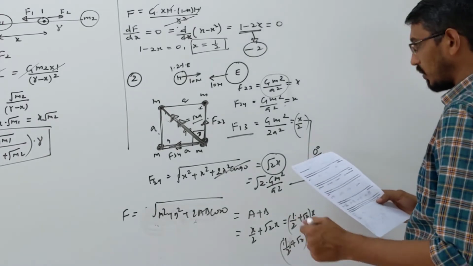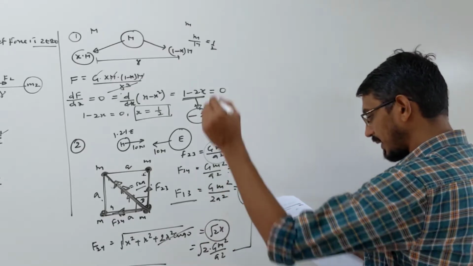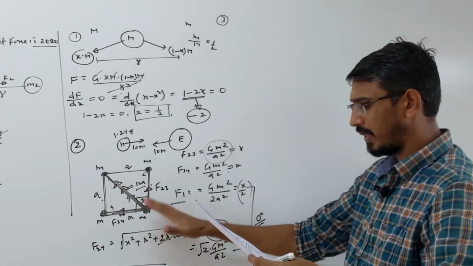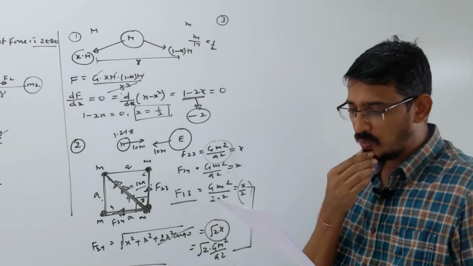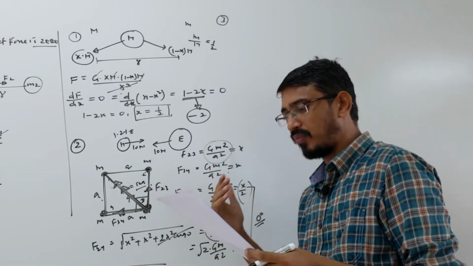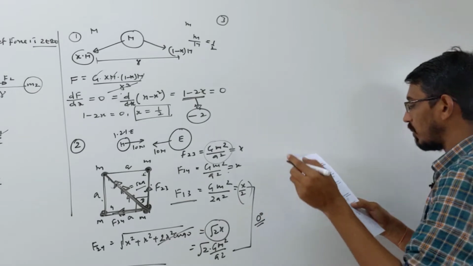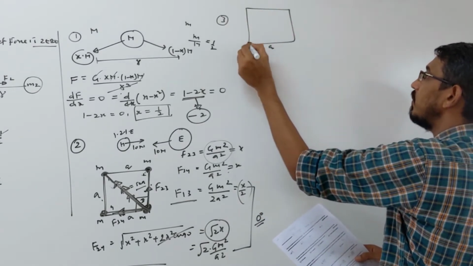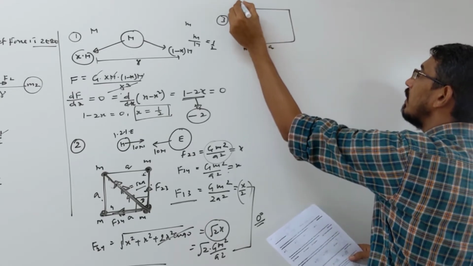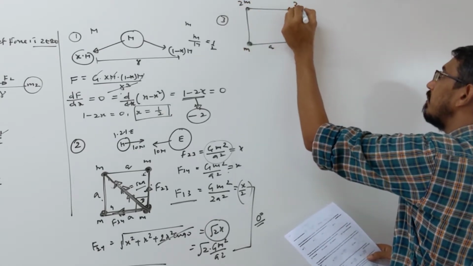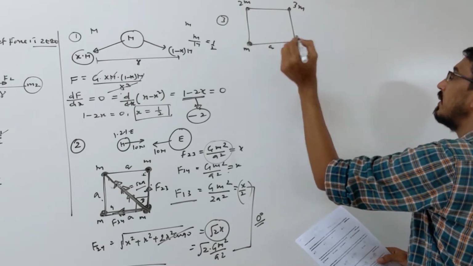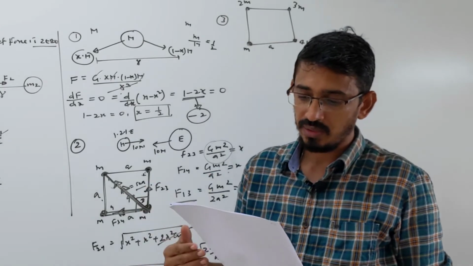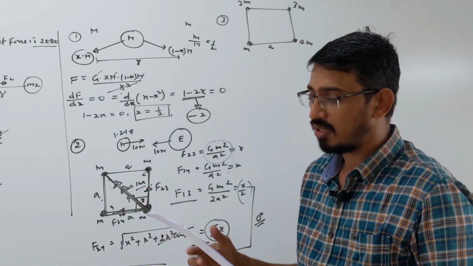So let's talk about the question that we were doing now. Question number 3, this I explained to you. Question number 3, what did they say? 4 particles of mass m, 2m, 3m and 4m are kept in sequence at the corners of a square of side A. The square is given, the side is given as A, and the 4 masses m, 2m, 3m and 4m are placed here. Then they are asking: calculate the magnitude of force acting on a particle of mass m placed at the center of the square.